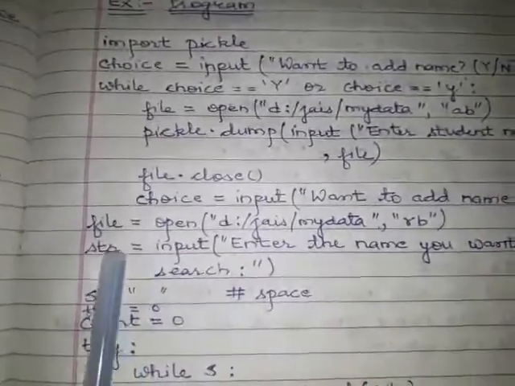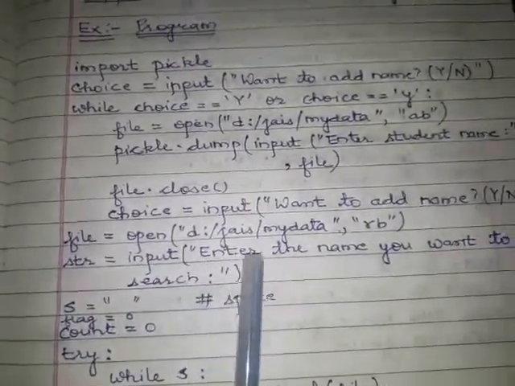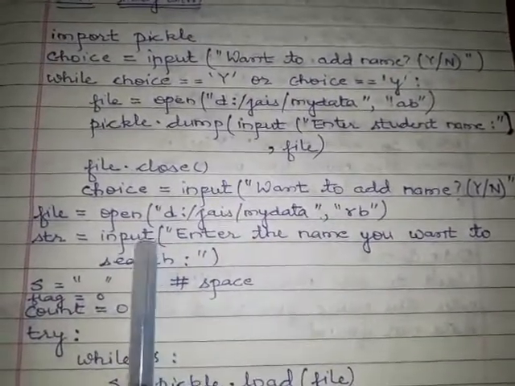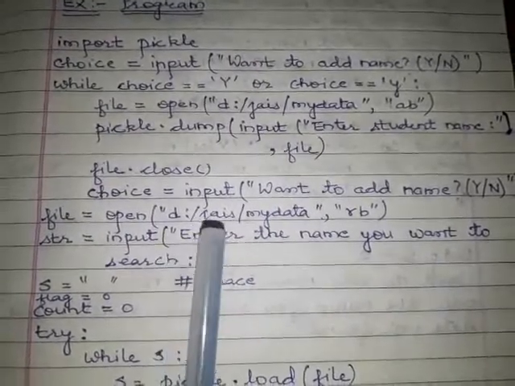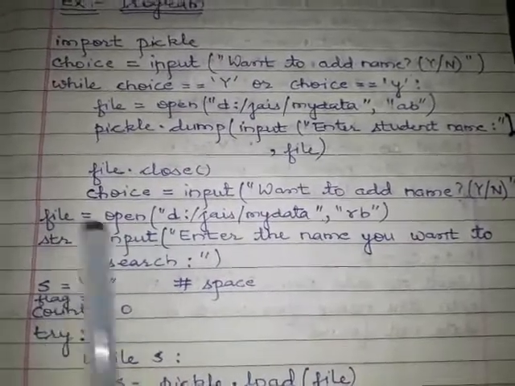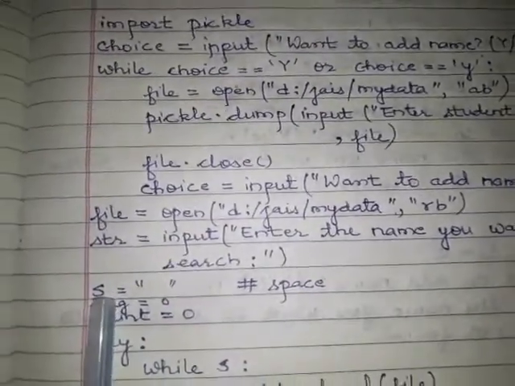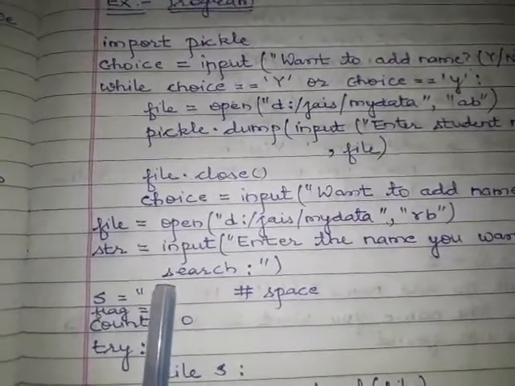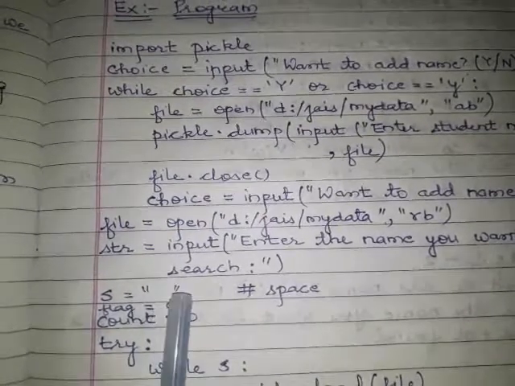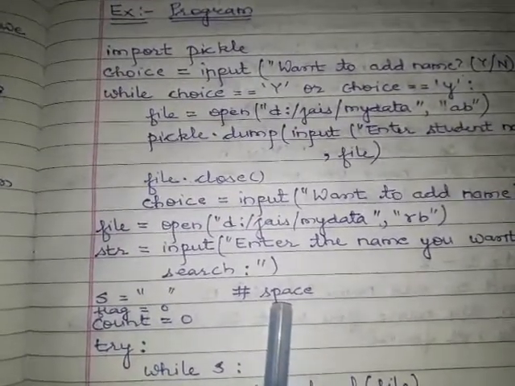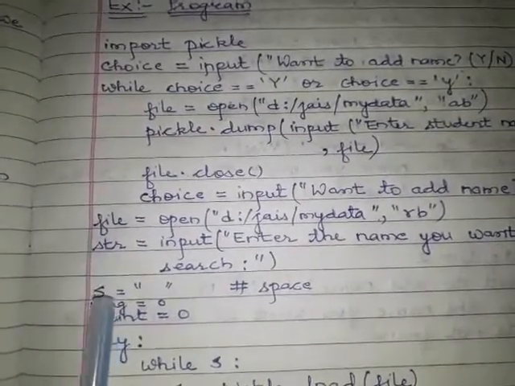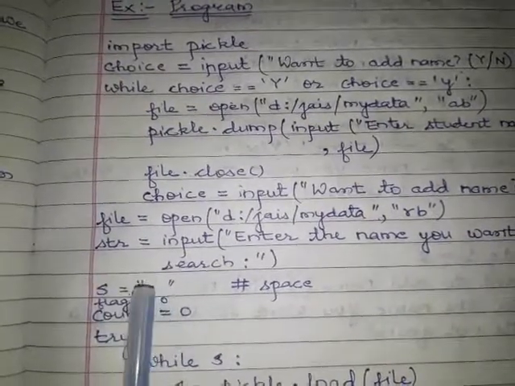Then in a variable string, we are searching the name. Enter the name you want to search. The name you want to search, you will store in a variable string. Here I am declaring another variable which is storing a space value, a double quotation, space, then double quotation. So first a string which is to be searched, and a variable with a space is declared of string type.